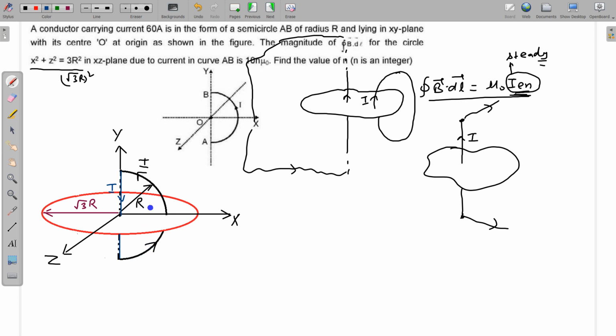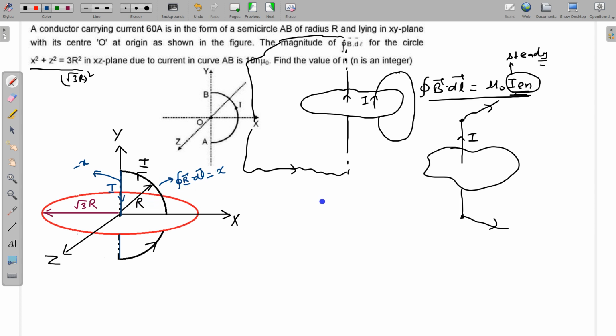For the entire semicircular loop, B dot dl will be 0. So I can say if this semicircular part produces B dot dl equal to x, then this part must be producing minus x. So x and minus x will be cancelled. So to find B dot dl due to this semicircular wire, I can also find B dot dl due to this finite straight wire, and magnitude wise both will be equal. Both are cancelling each other. One is x and one is minus x.